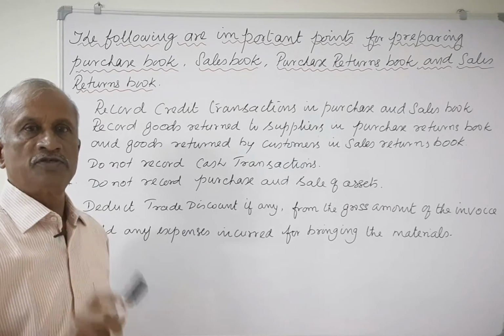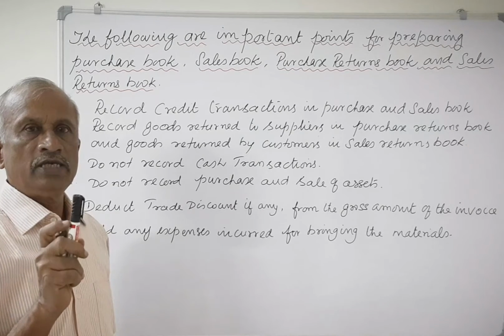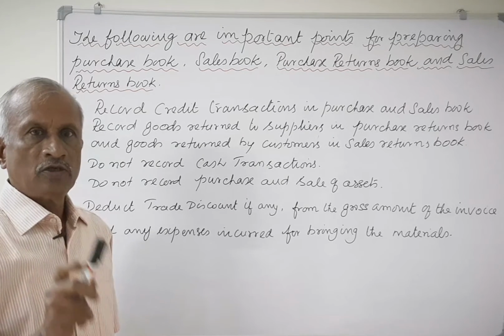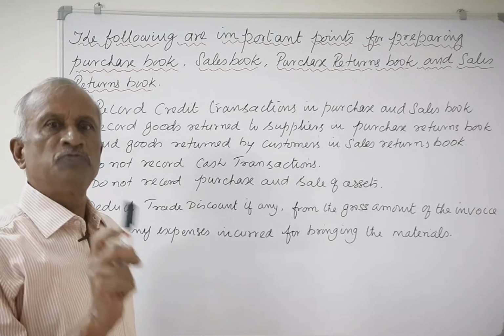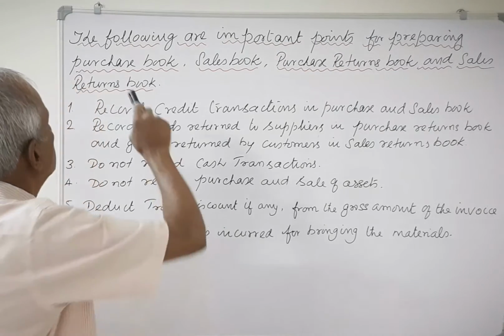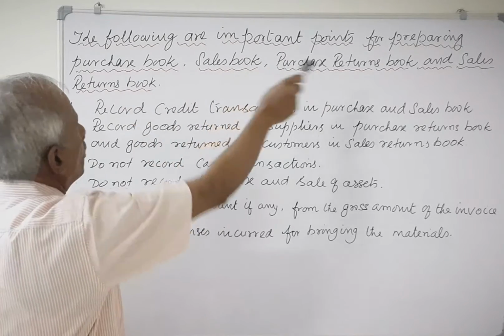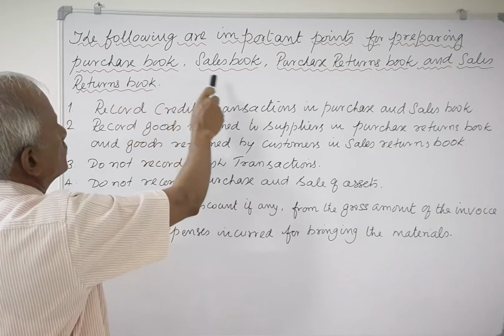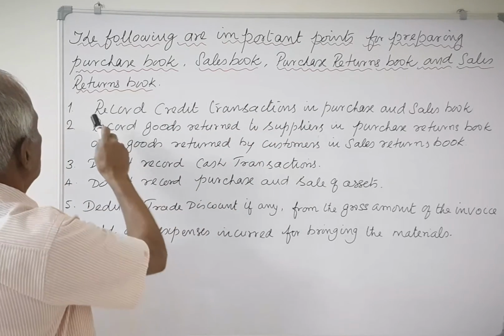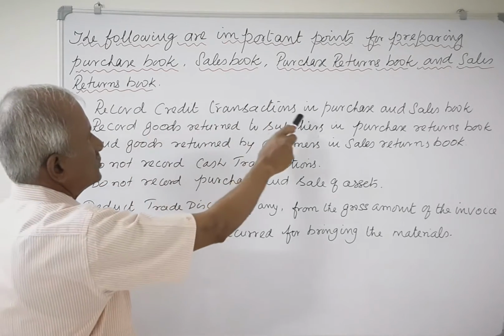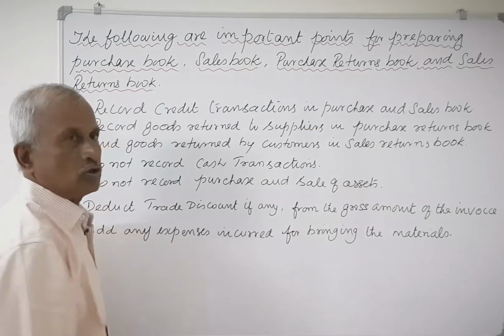Now let us discuss some of the important points which will be useful for preparing special journals. The following are important points for preparing purchase book, sales book, purchase returns book and sales returns book. 1, record credit transactions in purchase book and sales book.